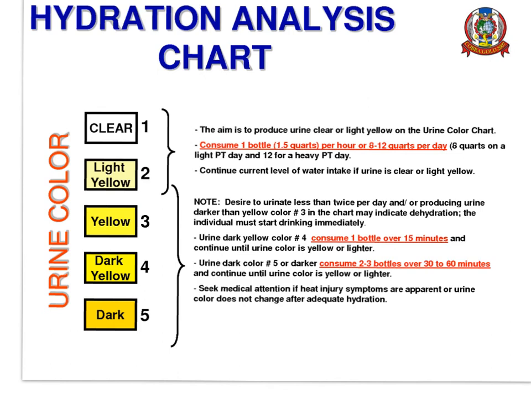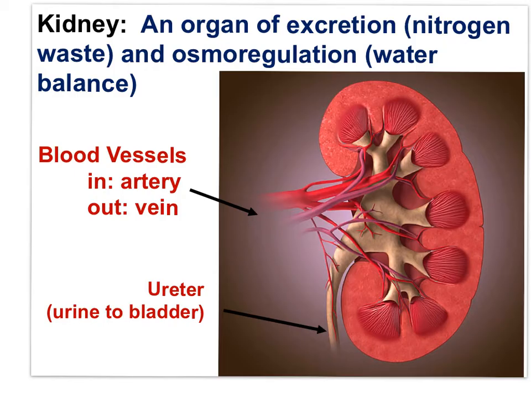Here is a hydration chart. Maybe you've seen these in the local bathroom. If your urine is quite dark, you're advised to drink a few bottles of water with the aim of producing clear or light yellow urine. So let's shift the focus to a quick look at the kidney in advance of the next movie.